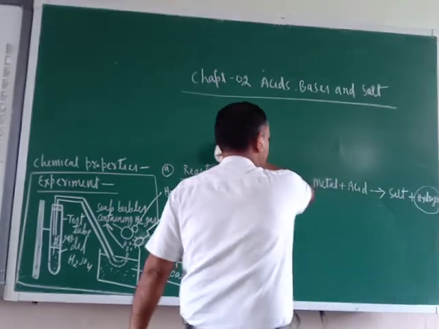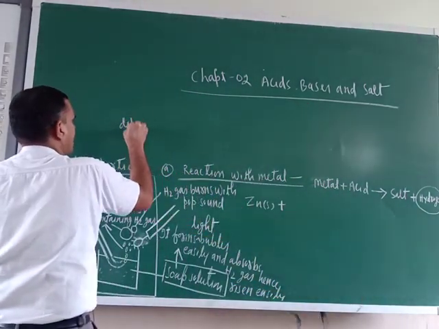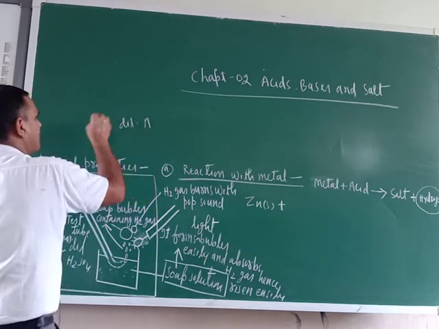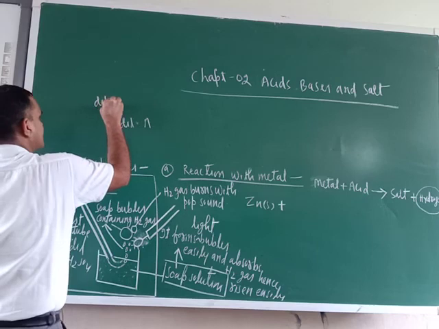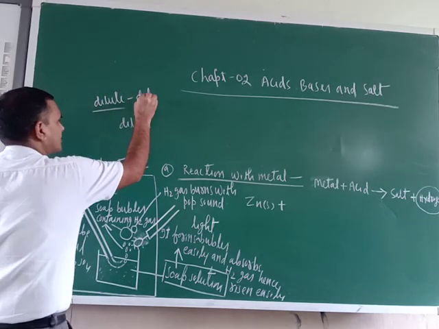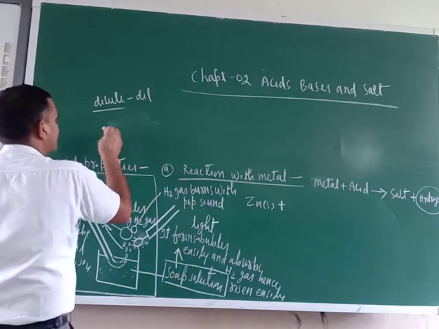First you understand the meaning of dilute acids. DIL is the short form of dilute. Just see, dilute, here I will write DIL. So this is the short form of dilute. Another term is concentrated.